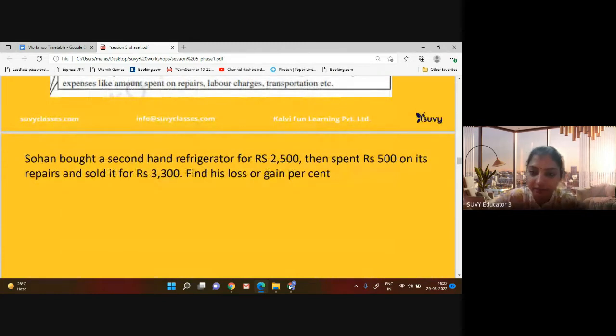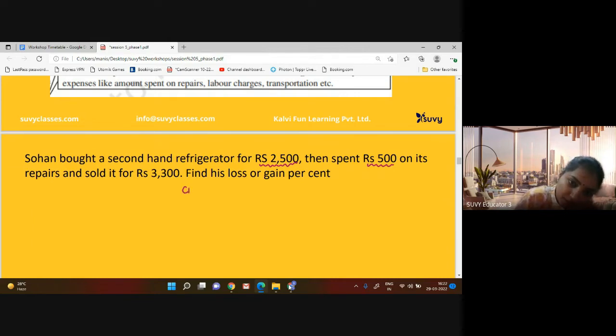So let's think about this question. It says these are all overhead charges. Sohan bought a second-hand refrigerator for rupees 2,500 and spent rupees 500 on repair. Find the loss or gain percent. Just have a look.